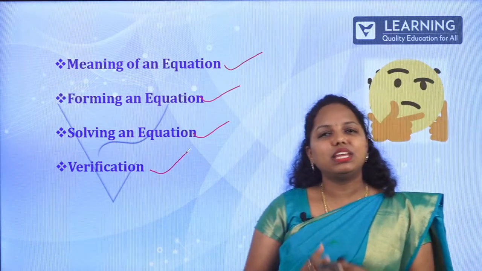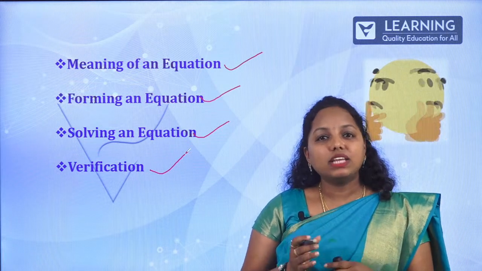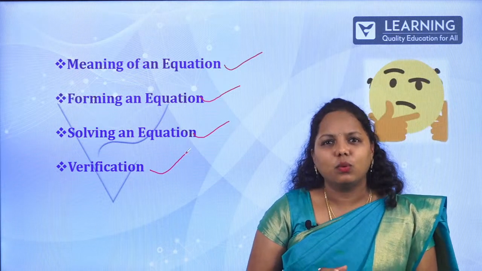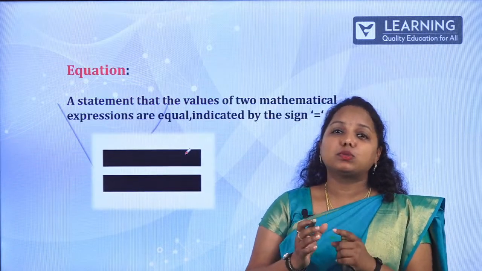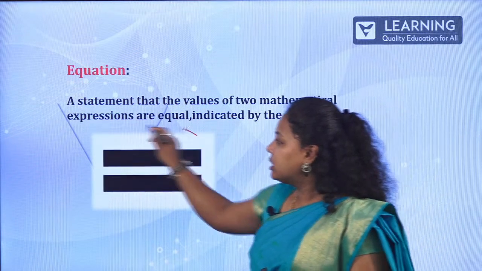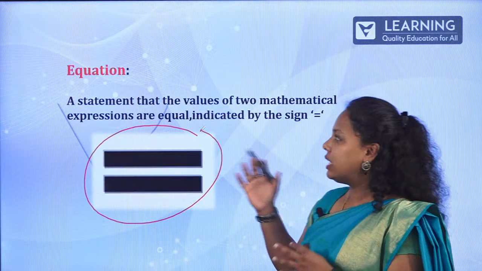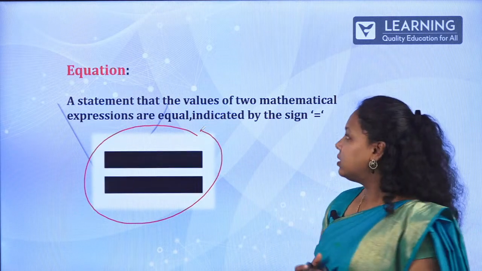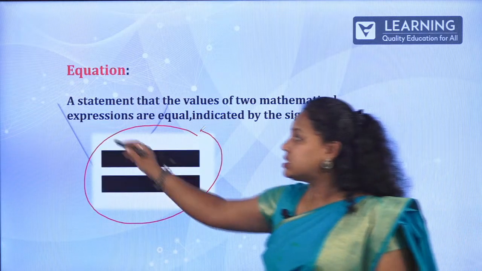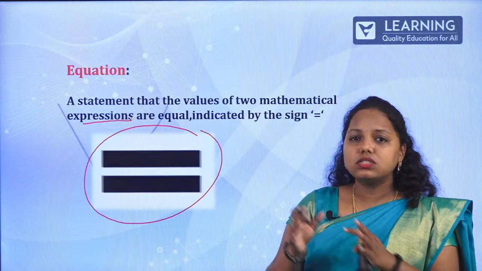So, what is the meaning of equation? The word itself says equation, something which has an equal sign. What does that something mean? Well, that is nothing but an expression. As you know, this is the symbol that represents an equation. An equation is a statement of equality of two mathematical expressions. This word is very important. It is not only normal constants or variables.